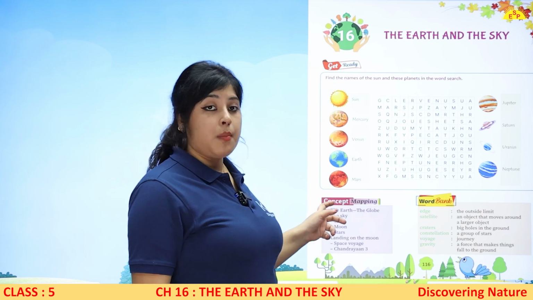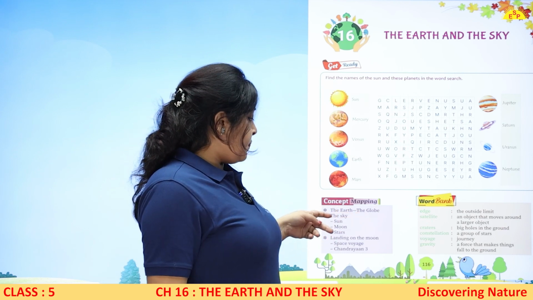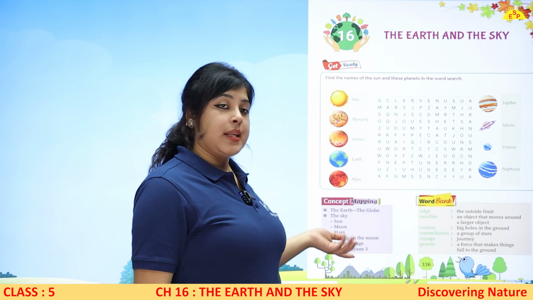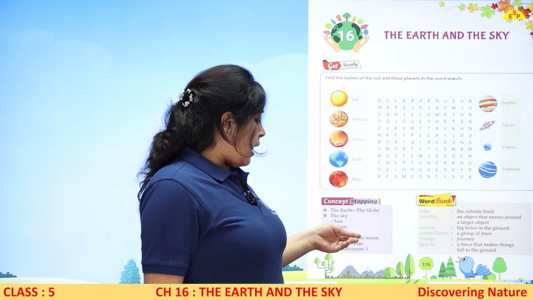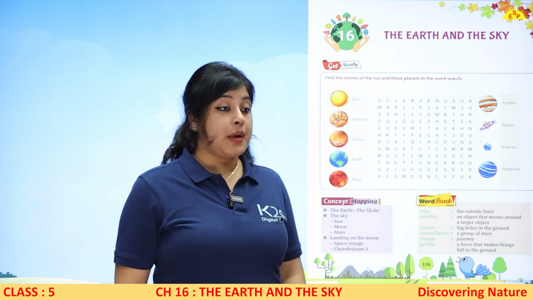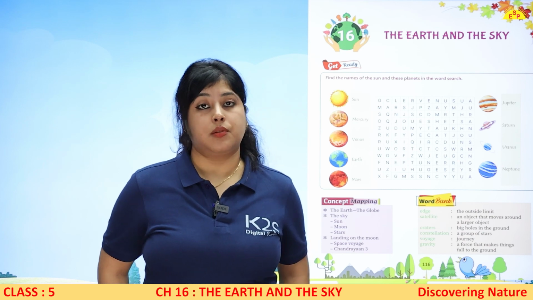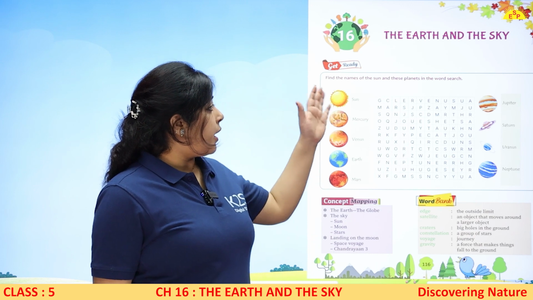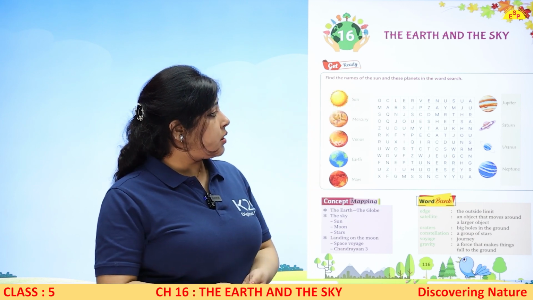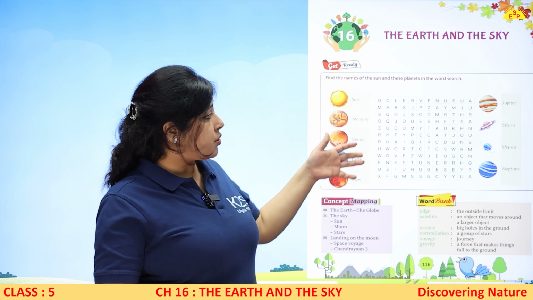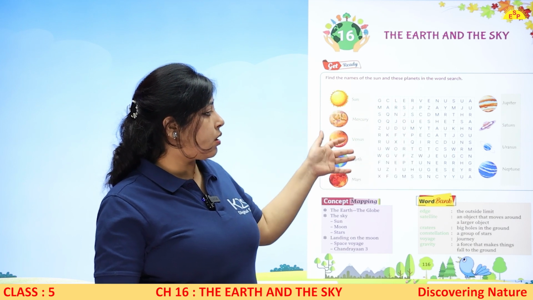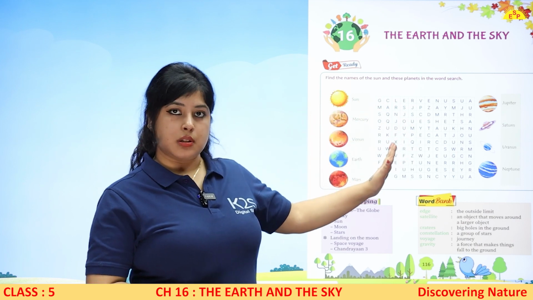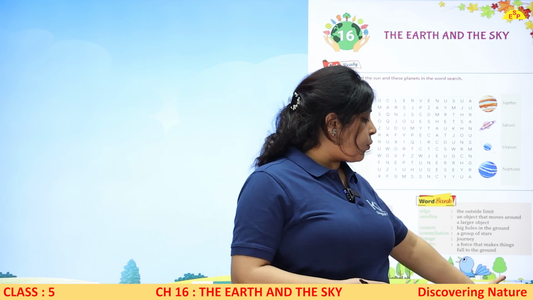So in this chapter we'll study about the earth, the globe, the sky, sun, moon and stars, and the landing on the moon, that is your space voyage and the Chandrayaan 3 mission. So all this we'll study in this chapter. So get ready, you have to find the names of the sun and all the 8 planets written here in this word search. Okay, let's just start with the chapter.